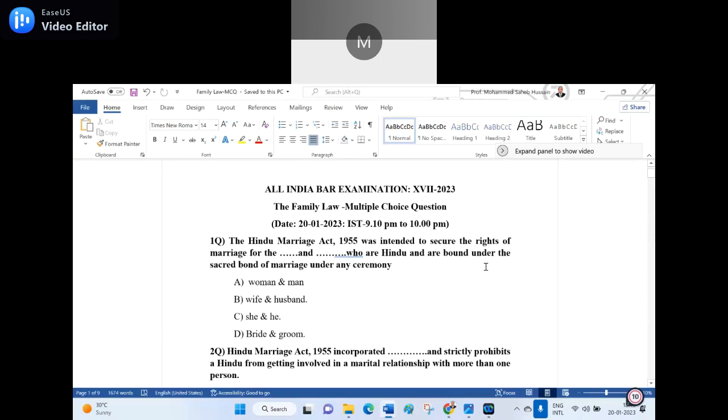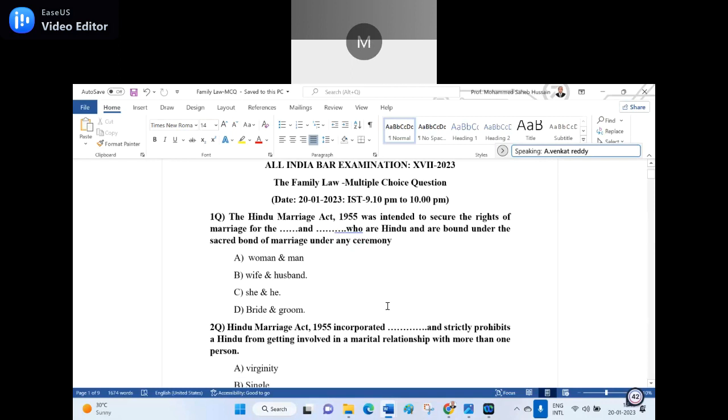The Hindu Marriage Act 1955 was intended to secure the rights of the marriage for the dash and dash who are Hindus and are bound under the sacred bond of marriage under any ceremony. Option A, woman and man. Option B, wife and husband. C, she and he. D, bride and groom. D is the right answer, sir. Bride and groom is the right answer for the first question.